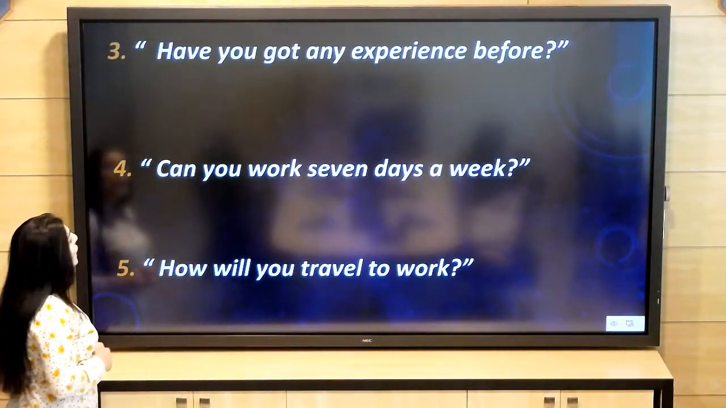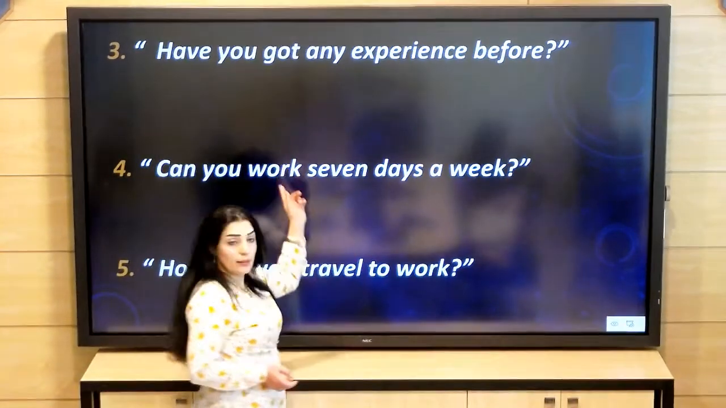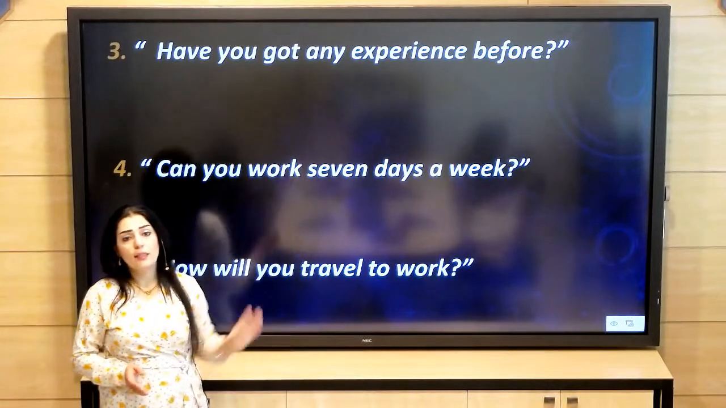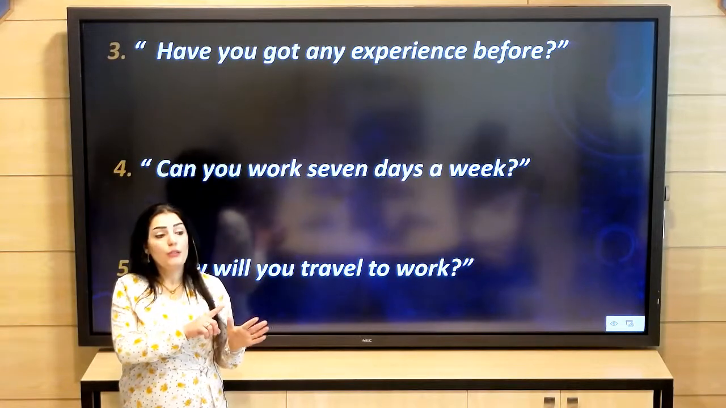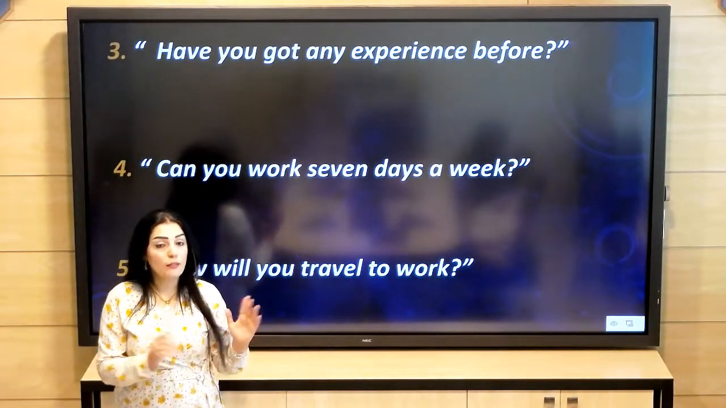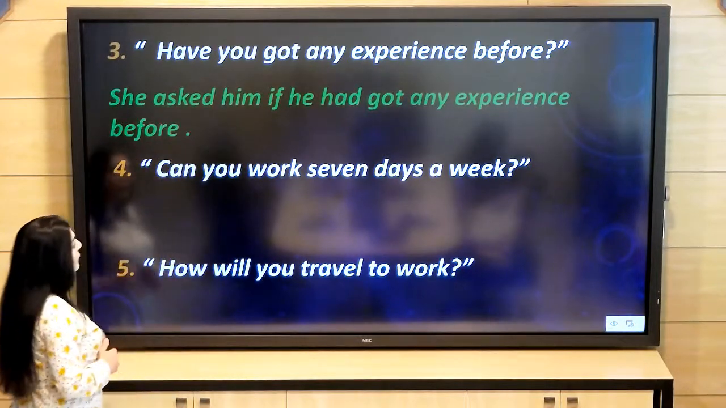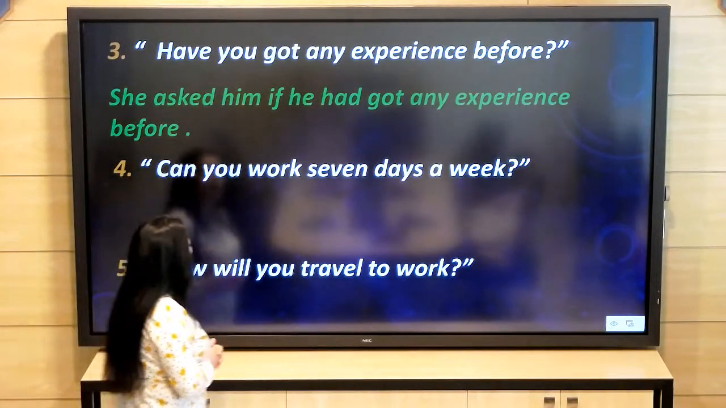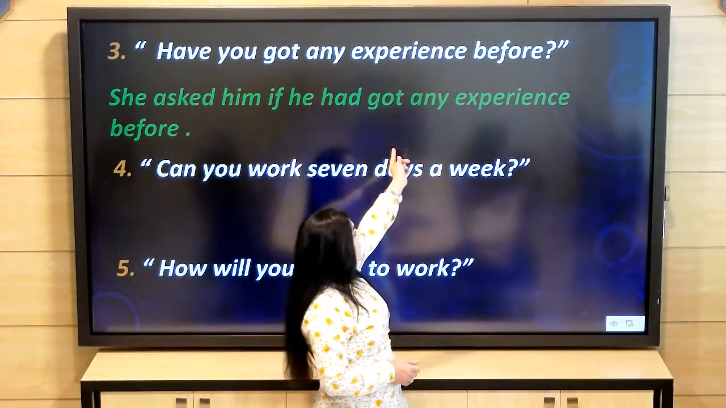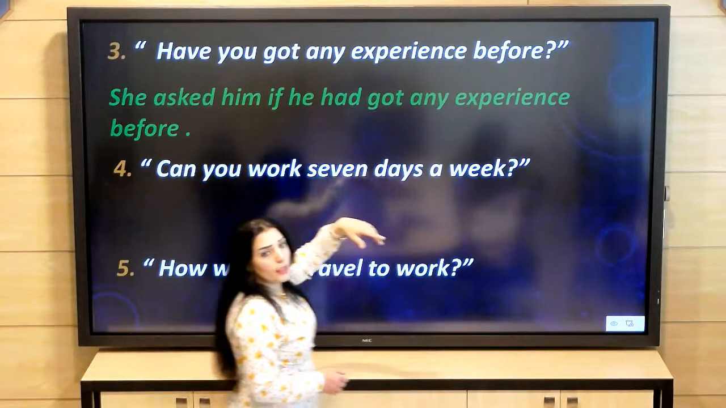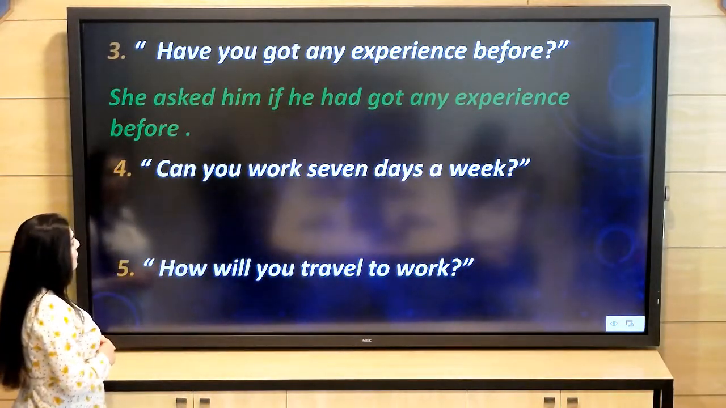Now 3. Have you got any experience before? It is the present perfect. So the tense is present perfect. This is note 1. Note 2, here we don't have a WH word, so we should use if. She asked him if he had got any experience before, so have you got will become had got, and we should use if because here we don't have a WH word.